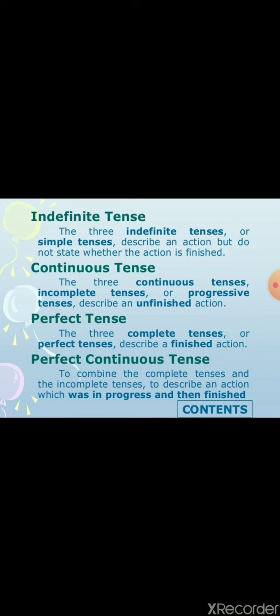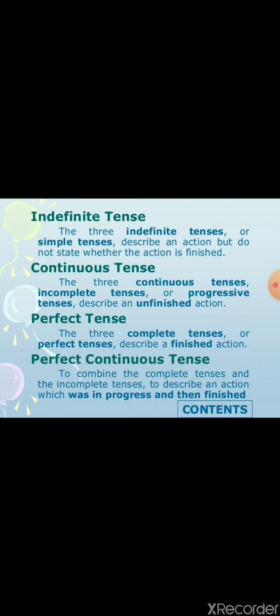Now, continuous tense is very simple to understand, as the word suggests the meaning: something is still happening. It has not finished yet. So the three continuous tenses, incomplete tenses or progressive tenses, describe an unfinished action, that means still it's happening. I'm studying, I'm doing, I'm walking, I'm eating; every action is in progression. Perfect tense. The three complete tenses or perfect tenses describe the finished action, a completed action. This sentence will describe when the action started and when it finished as well.